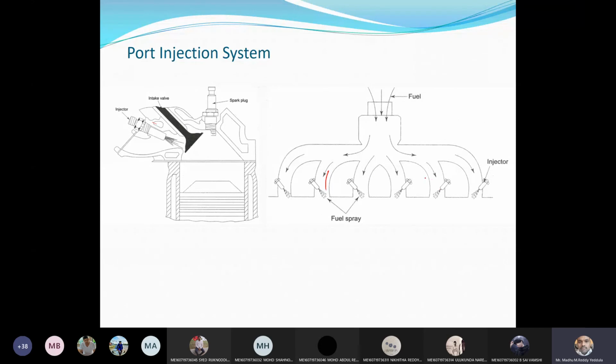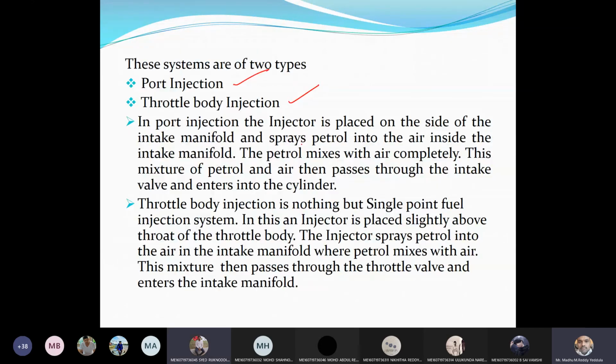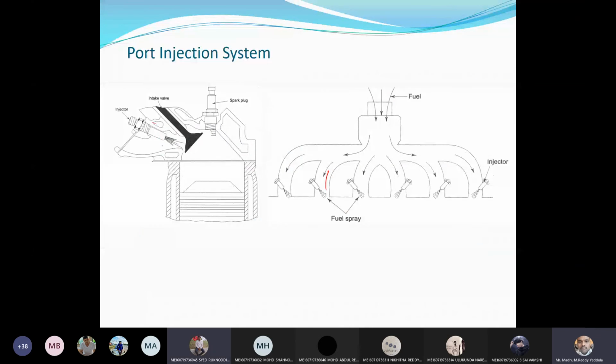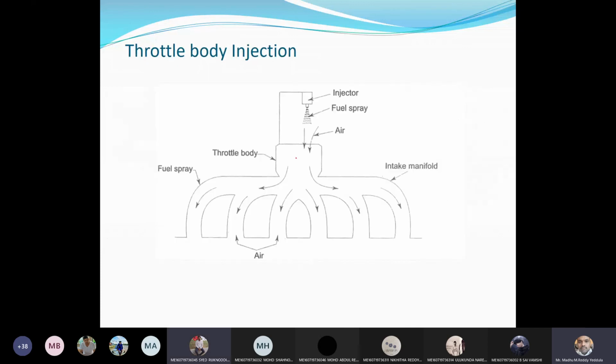These injectors are placed at the side of the intake manifold and spray the petrol into the air inside the intake manifold. The petrol mixes with the air completely, and this mixture then passes through the intake valve and enters the engine cylinder. In the port injection system, the injector is placed on the side of the intake manifold and the fuel is injected there.